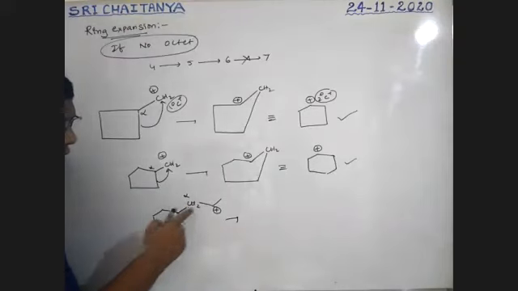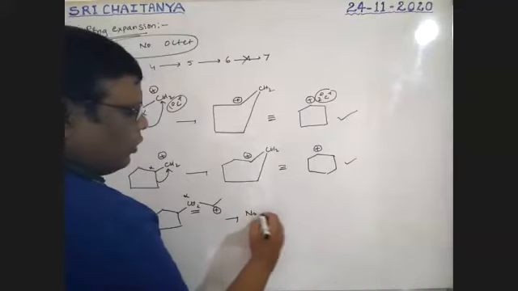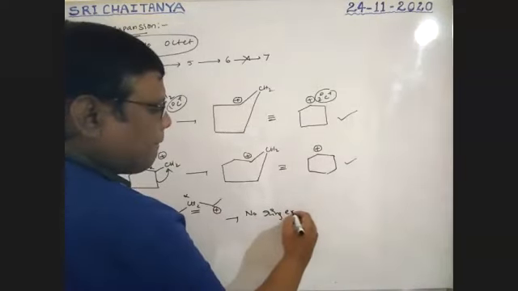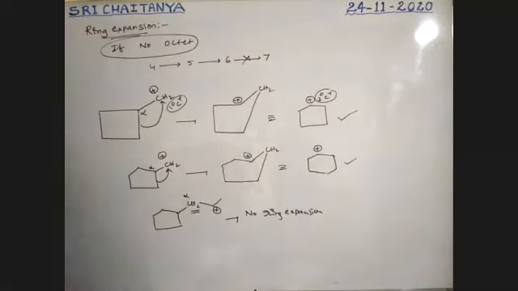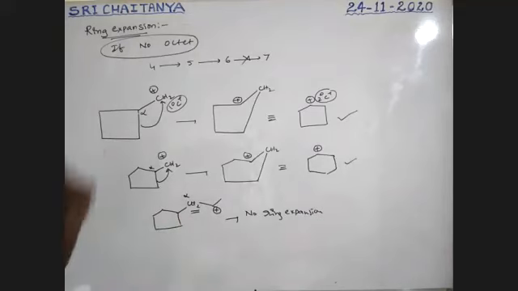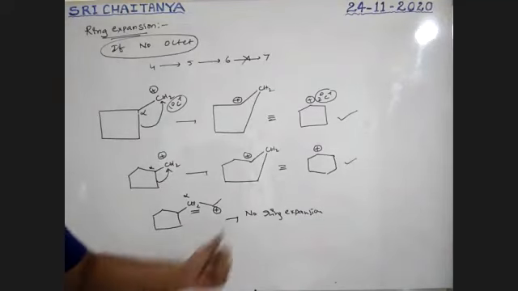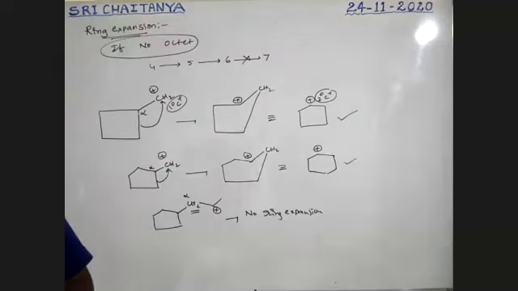But here no ring is there at the alpha position. Therefore, no ring expansion. Ring expansion is not possible here, boys. Only if the alpha is a ring, then ring expansion is possible. Here, a ring is not possible at the alpha position. Therefore, ring expansion is not possible.